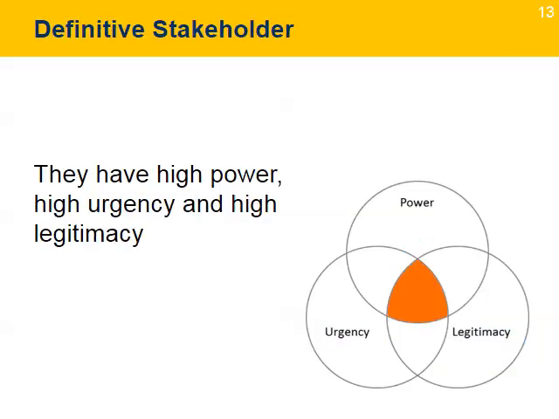The definitive stakeholder. These stakeholders are of the core type. They have high power, high urgency, and high legitimacy. They are the most critical of all stakeholders and have maximum impact on the project outcome. The project leader needs to pay special attention to these stakeholders and manage them closely. It's critical for the project leader to build a strong, positive relationship with these stakeholders by focusing on trust, transparency, demonstrating commitment, and open communications.